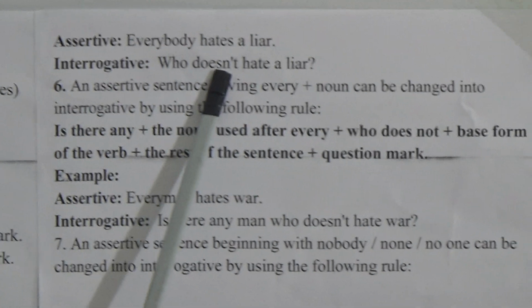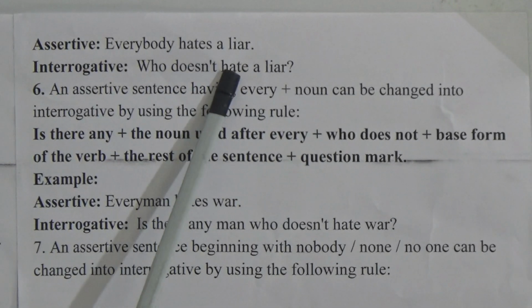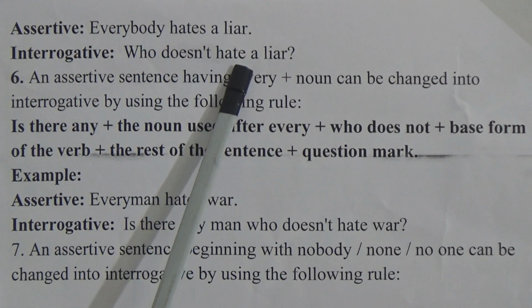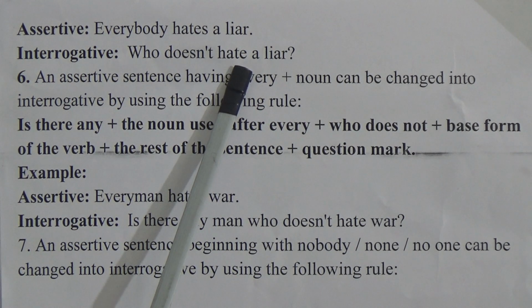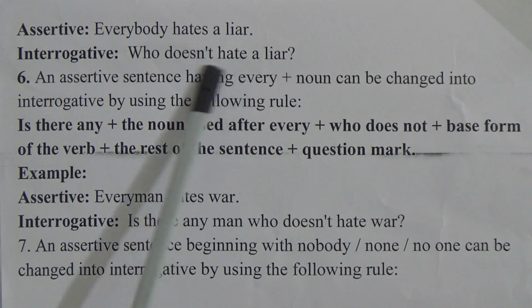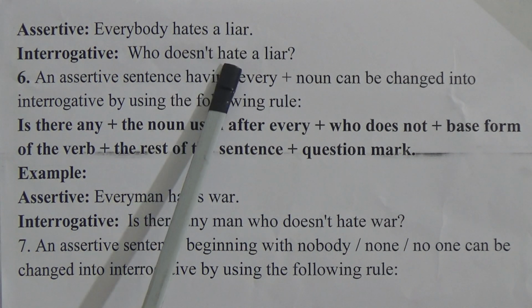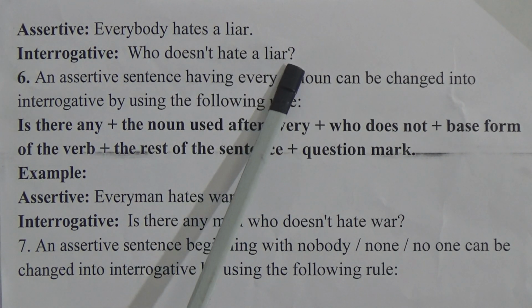After do, does, did we will use the base form of the verb. Which one is the base form here? Hate, H-A-T-E, this is the base form of the verb. I am telling again, after do, does, did we will use the base form of the verb, then the object, and at last the question mark.